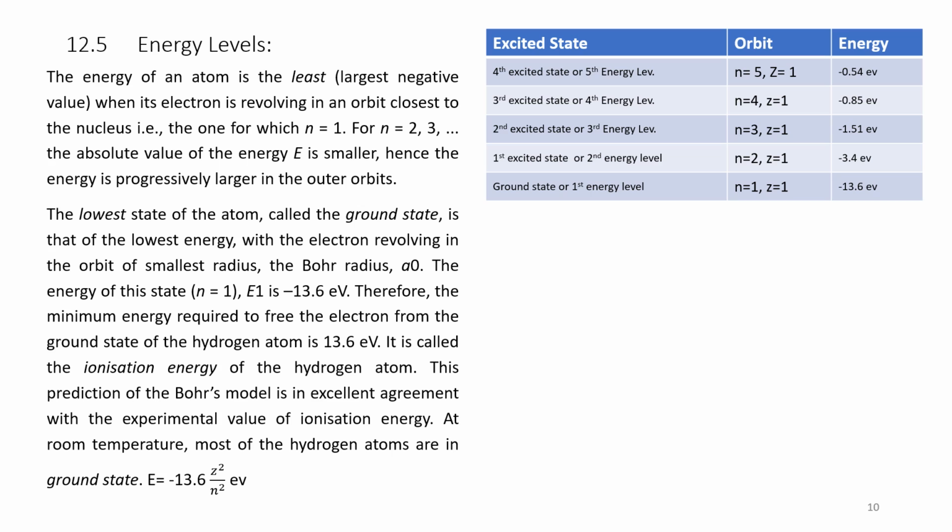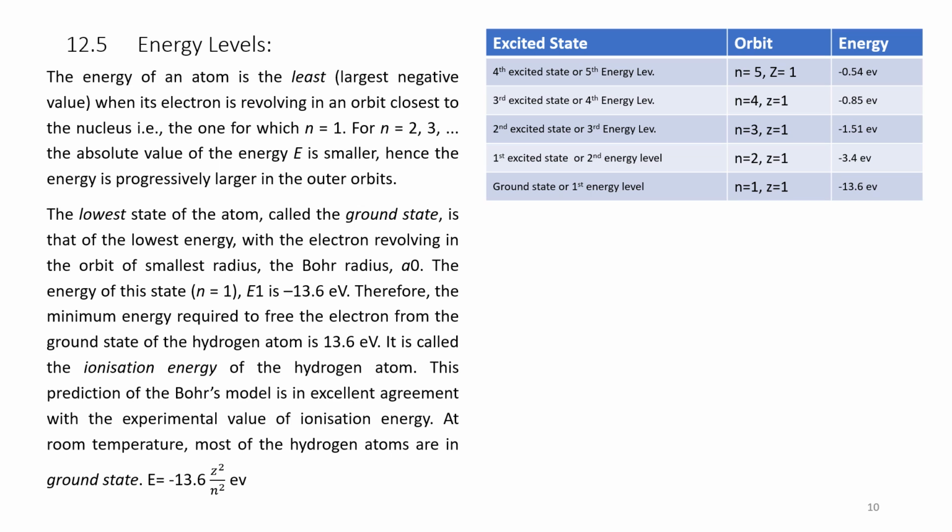Using the energy formula, we can calculate the value of the excited states. As we have seen, the ground state is the first energy state where the value of n is equal to 1, and for the hydrogen atom Z is equal to 1.